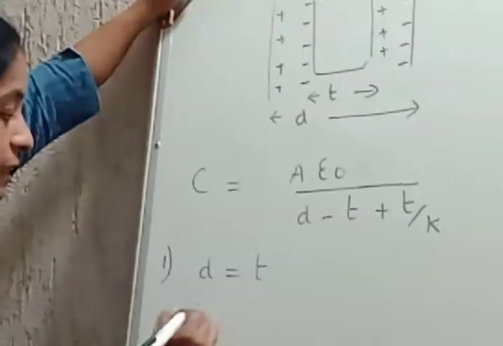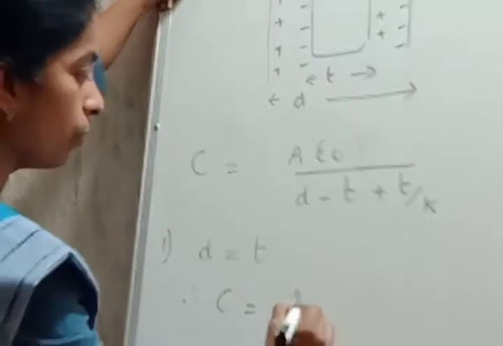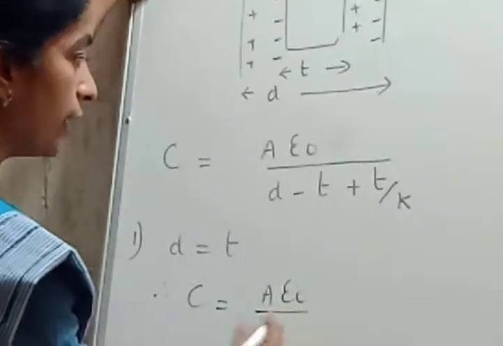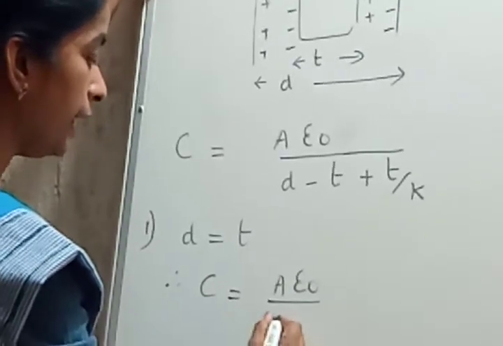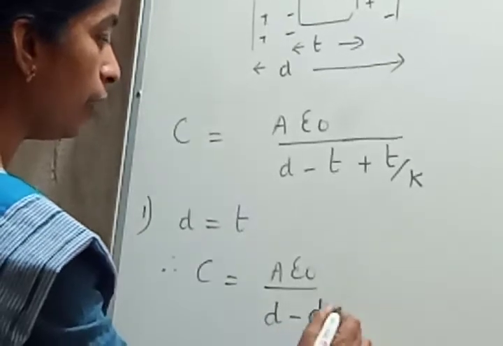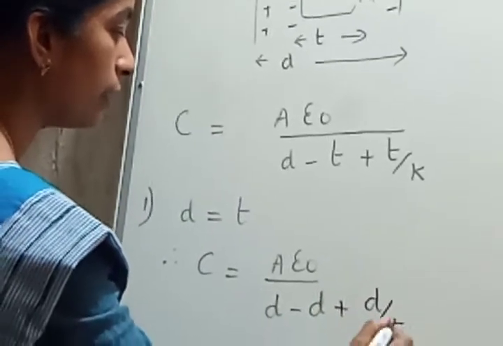Then what happens to this expression? C is equal to A epsilon naught divided by D minus D plus D upon K. Why so? Because T is equal to D when the entire dielectric occupies the space between the parallel plates.